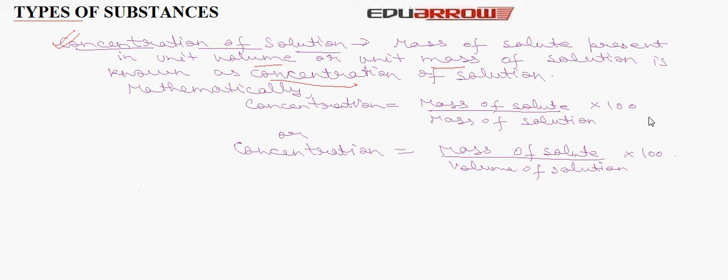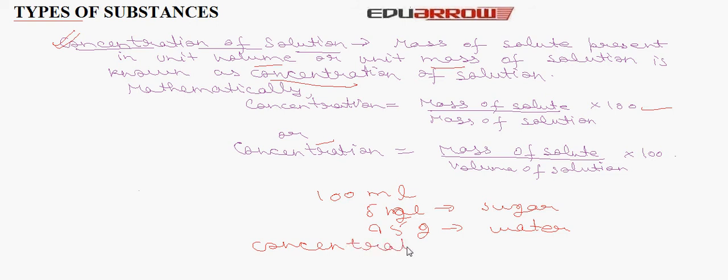Now let us understand this concept with the help of an example. Say we have taken a 100 gram solution of sugar in water, in which 5 gram is sugar and 95 gram is water. So concentration comes out to be 5 upon 100 into 100%.